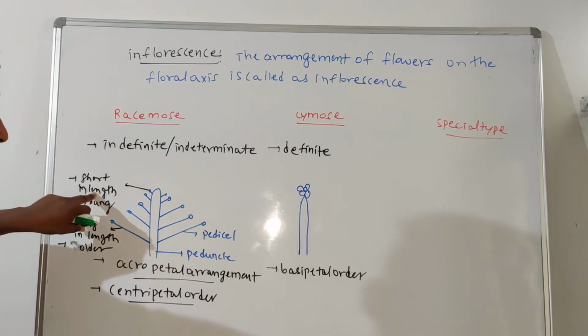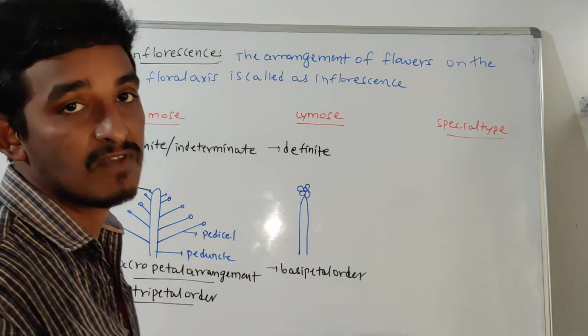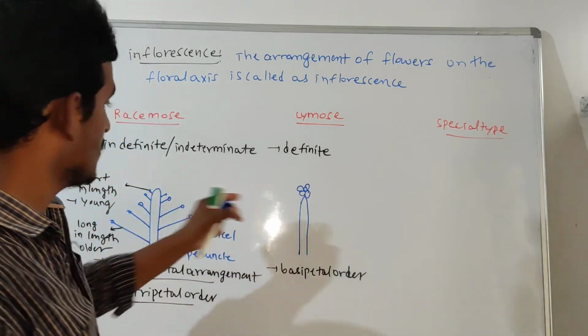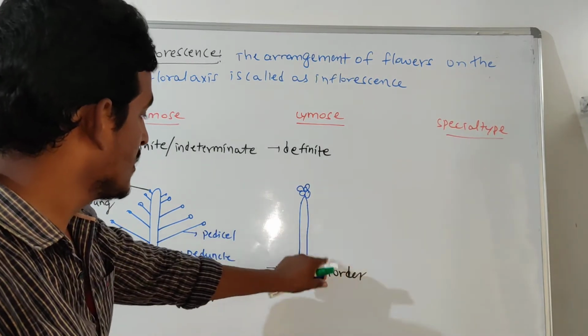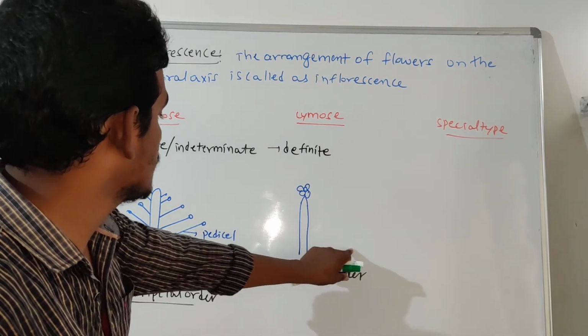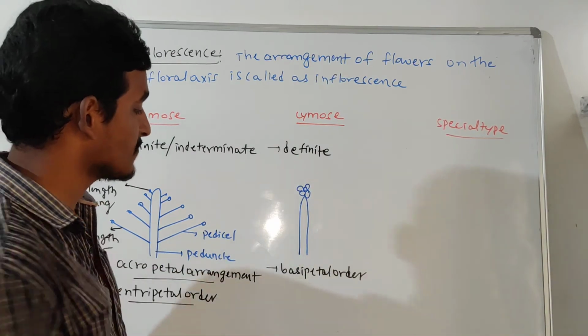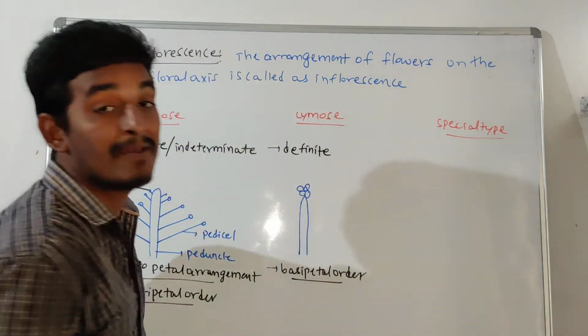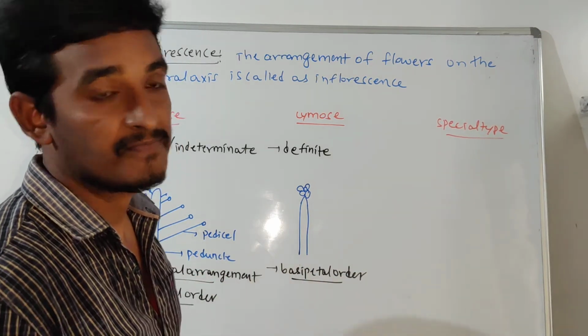In basipetal order, the top flowers are long in size and towards the lower side the flowers are short. That arrangement is called basipetal order, opposite to the acropetal order.